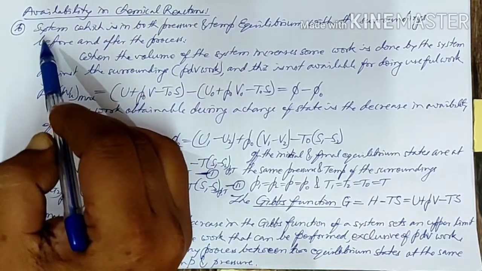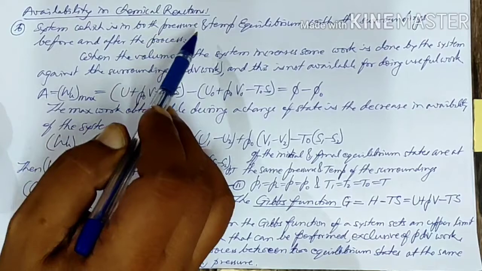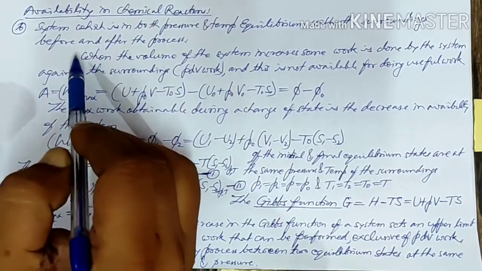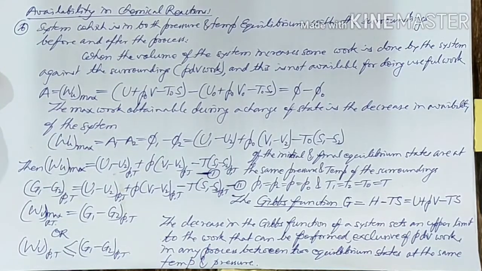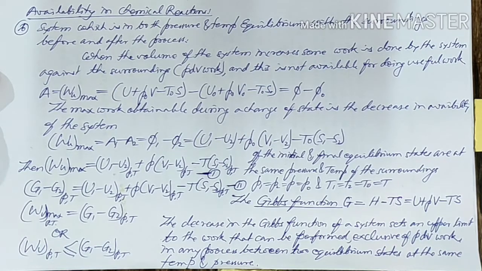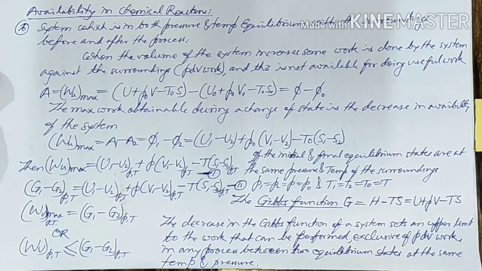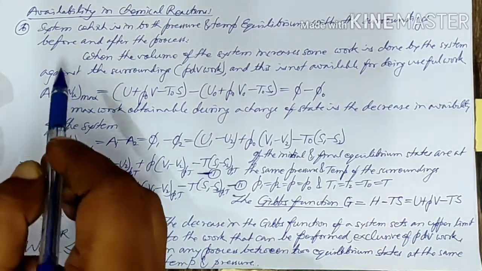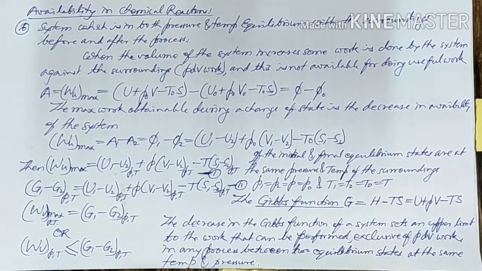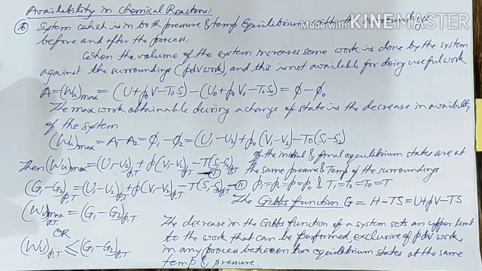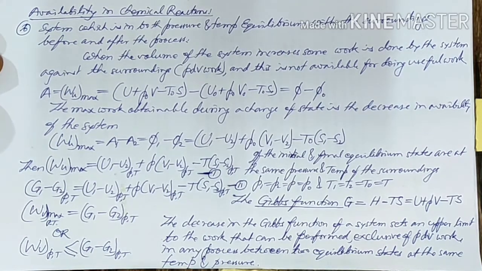The second case: the system which is in both pressure and temperature equilibrium with the surrounding before and after the process. So in this case, we are going to consider a system which is in equilibrium with the surrounding by means of pressure and temperature before the reaction and after the reaction. When the volume of the system increases, some work is done by the system against the surrounding, that is the PdV work, and this is not available for doing useful work.